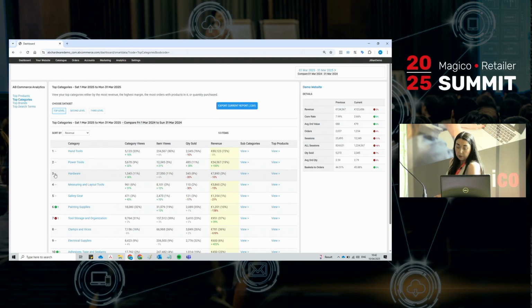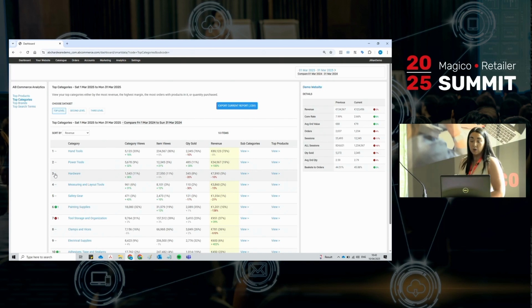If we move down then to hardware here on line 3, you'll see actually as well, something that I meant to mention is your percentages. Some are in red and some are in green, so positive and negative, what has grown, what has decreased. You'll see that hardware, the category views had grown by 36% this year versus last year, but the revenue was down and your quantity sold was down. So again, there may be an obvious reason for that, but if there isn't, are you clicking into that category and finding out the reason?